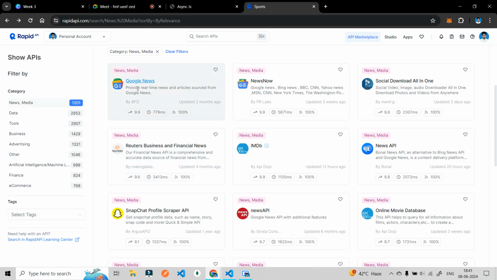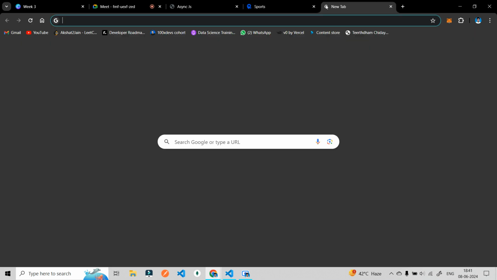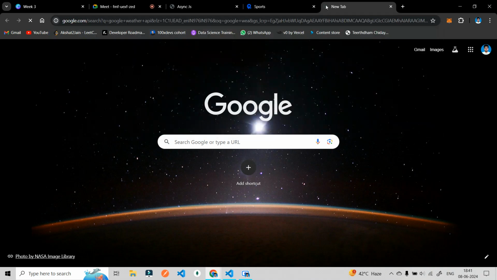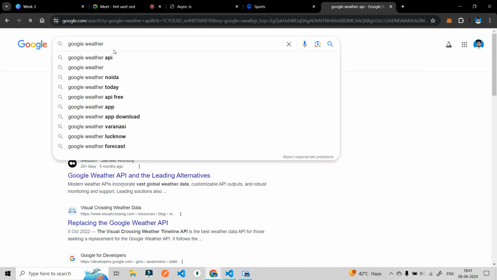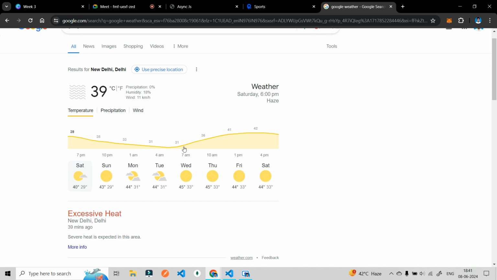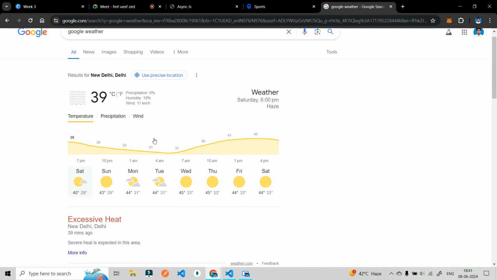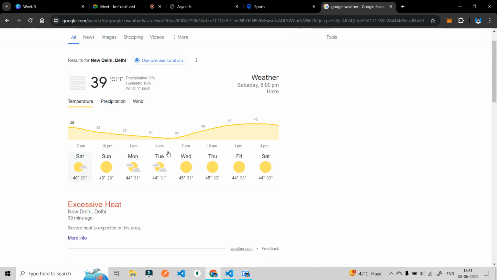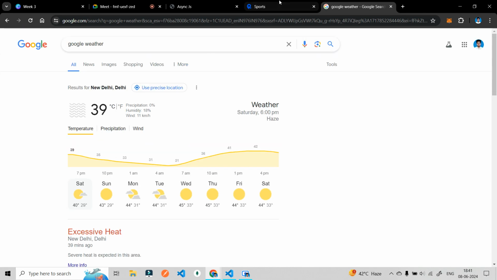Okay, this is how Google News works. This is also how weather works. If I go to Google weather, where you are seeing all these things, how is it coming on the front end side? It is coming through the API. Google is using a particular API, and from that API, Google is fetching data. This API will contain so many things: what the weather is, what location I have to get the weather of, and what temperature it contains. So how is this happening? It is happening through the API.